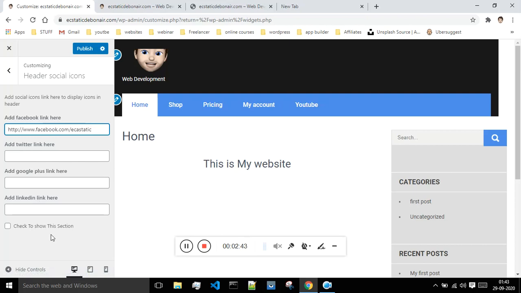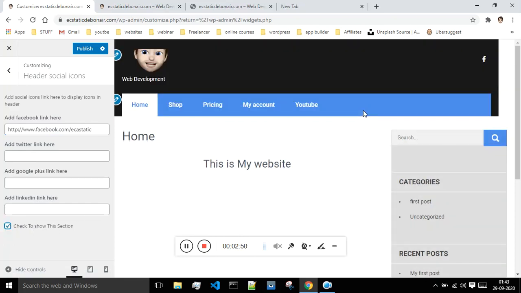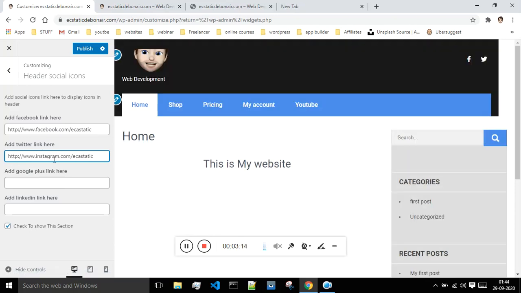Now if suppose I want to give the link of Instagram and all, click to show this section. Let me just see how it looks. Okay, now the Facebook option is present over here. Then Twitter, Google Plus, and LinkedIn are also present. I don't know what's the issue with Instagram. Let me just see whether Instagram is coming or not. This is basically the Twitter section, but I'm giving the link of Instagram. The logo of Twitter will be shown, but the link I have provided is of Instagram.